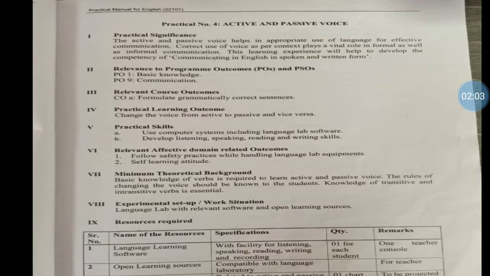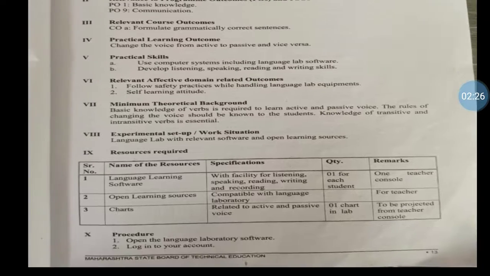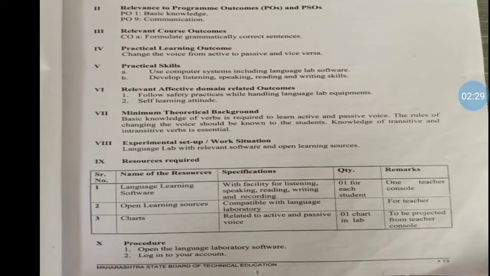Minimum theoretical background: basic knowledge of verb is required to learn active and passive voice. The rule of changing voice should be known to the student. The knowledge of transitive and intransitive verb is also essential for identifying the object. Experimental setup: language lab, relevant software. Then procedure: open the language lab software, log in to your account.